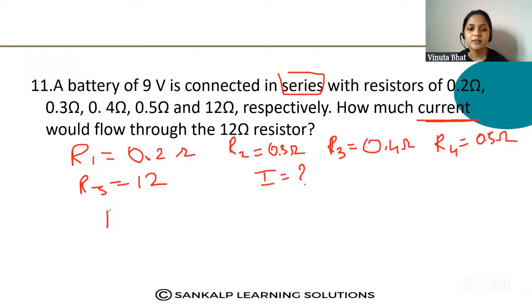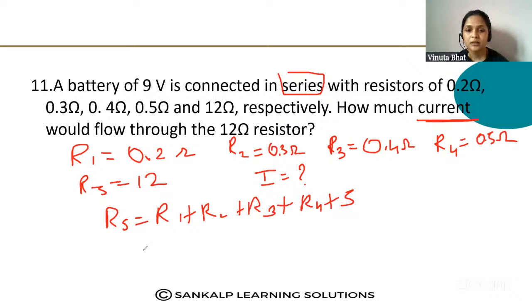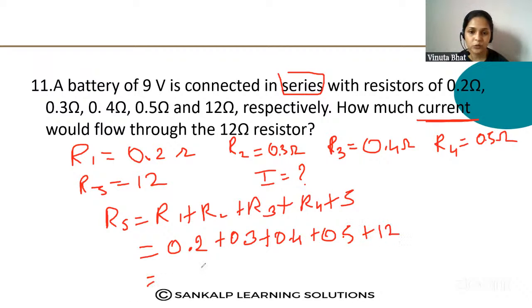Okay, let us write the formula. Rs is equal to R1 plus R2 plus R3 plus R4 plus R5 ಅಲ್ವಾ. ಸೊ ಈ ಫಾರ್ಮುಲಾ ಹಾಕಿದಾಗ ನಿಮಗೆ R1 0.2 plus 0.3 plus 0.4 plus 0.5 plus 12. What is the answer? Calculate ಮಾಡಿ ಹೇಳಿ ನೋಡೋಣ.